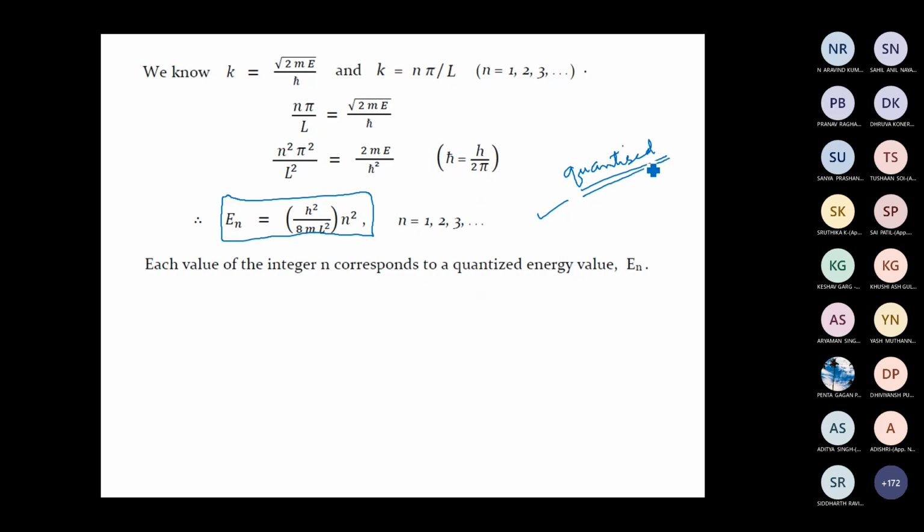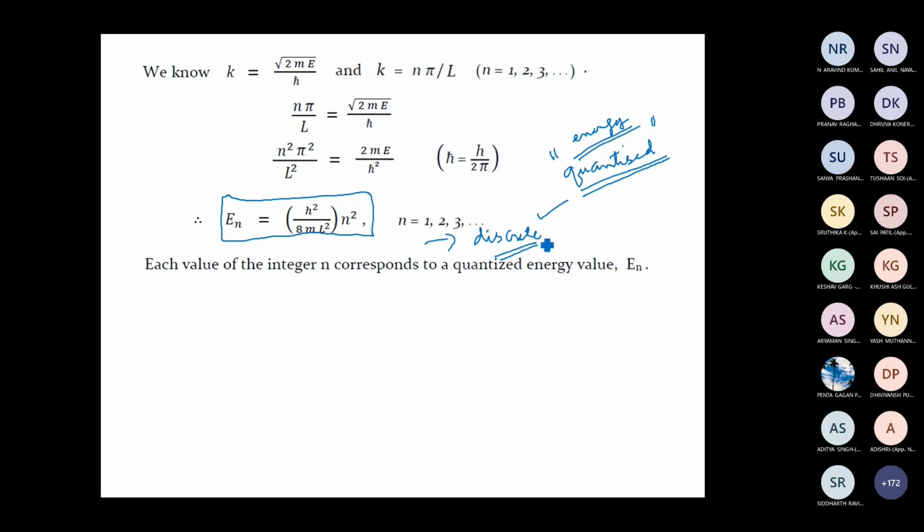A classical particle trapped inside a potential well can have any continuous value of energy. But if a quantum particle is trapped inside a one-dimensional potential well, its energy is quantized. This is a very important difference between a classical particle and a quantum particle. If a quantum particle is confined between two regions, its energy is not continuous but quantized. It can take only certain discrete values of energy. The energy is now discretized. Is it clear?